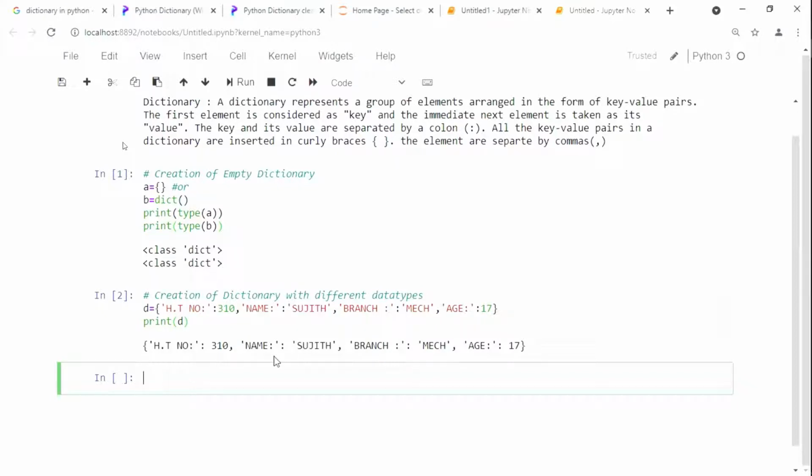Here it is different. Now please see here, accessing the elements in dictionary.